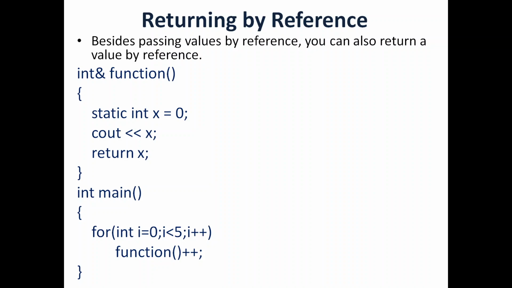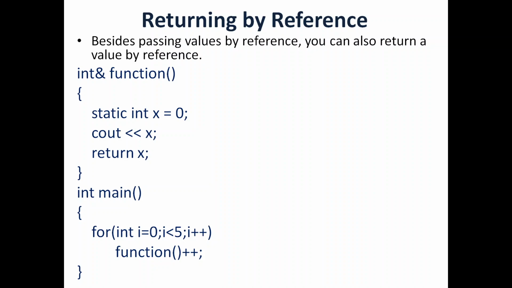This particular point is important. After the execution of the function, the local variables are all destroyed, the memory is cancelled and the values are all removed. So it becomes non-existing after the execution of the function is over.